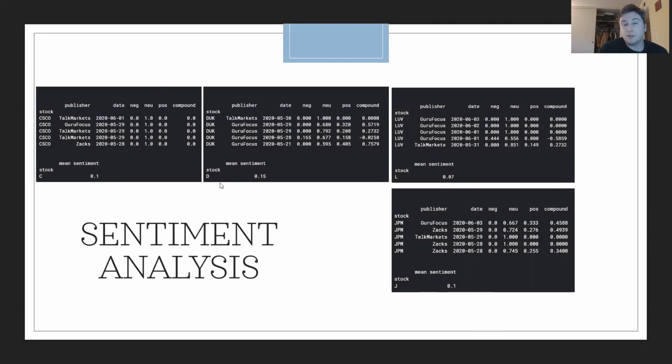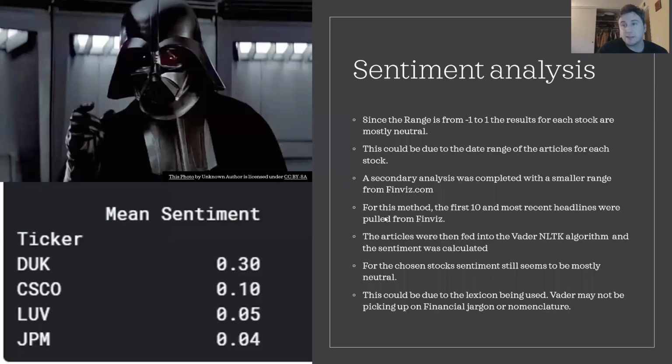Duke Energy was 0.15. Southwest Airlines is 0.07, and JP Morgan Chase came out as 0.1. So this was not quite what I had expected, seeing that all of them pretty much came out neutral for the analysis. So I did try a secondary analysis in the next section here.